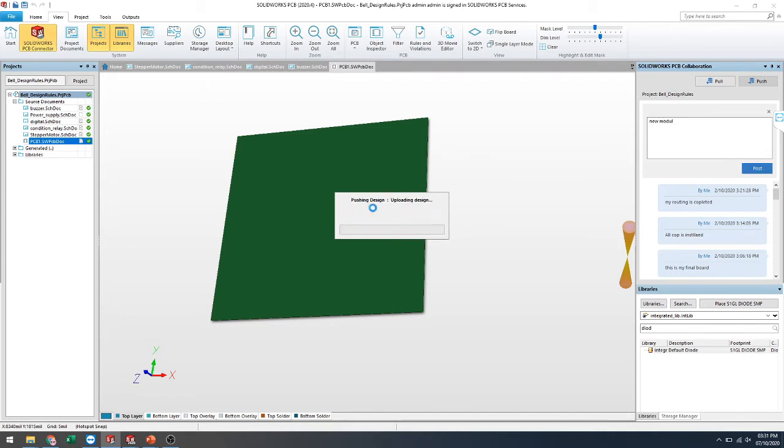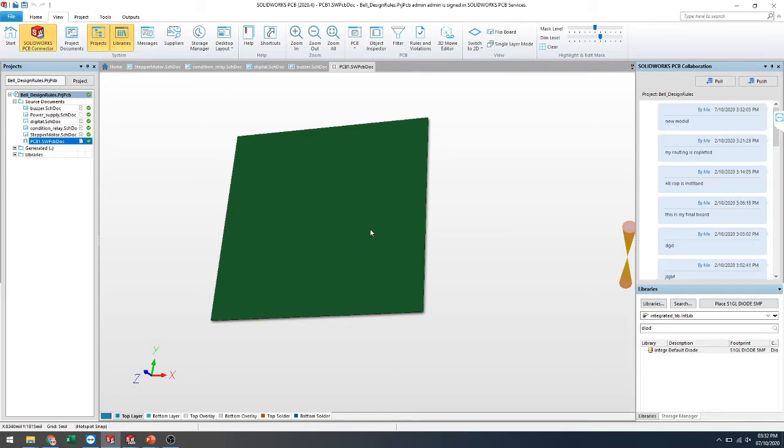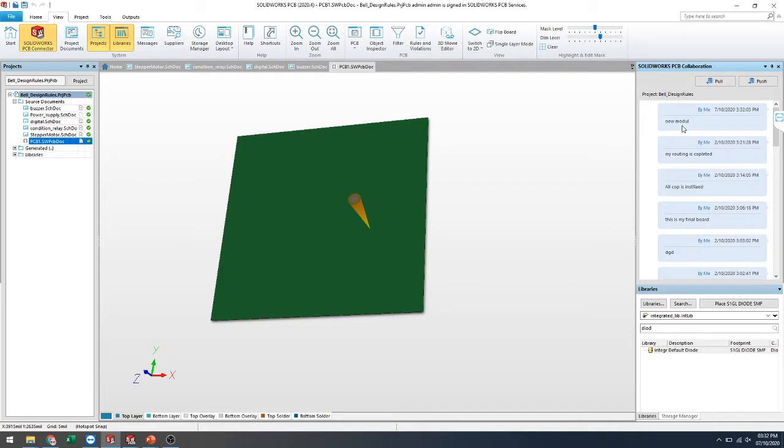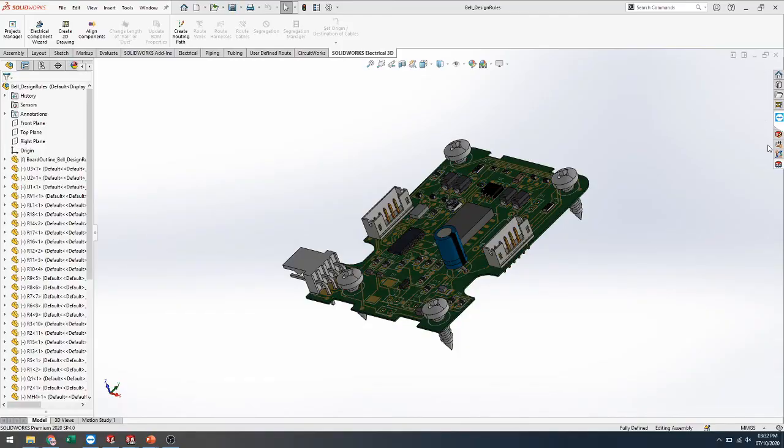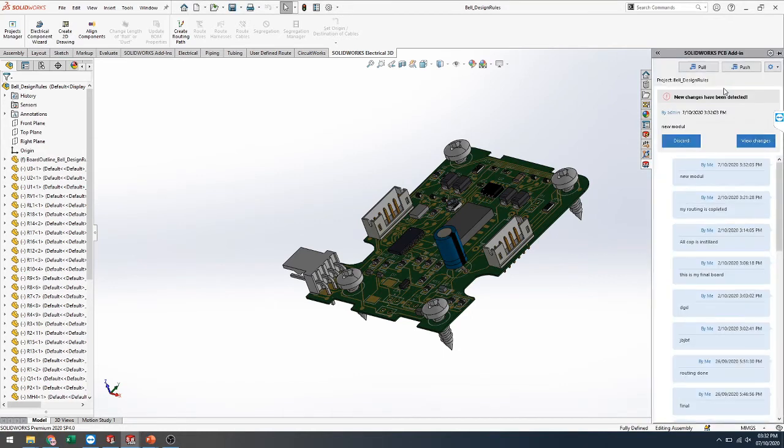See, it will automatically update and push this design to the mechanical person. The same message will be reflected in the mechanical dashboard. This is the new module, and if you look at that message on the mechanical side, it will show the same message.